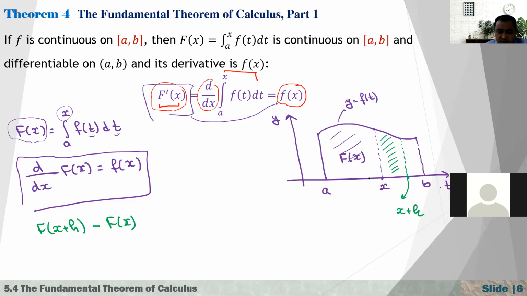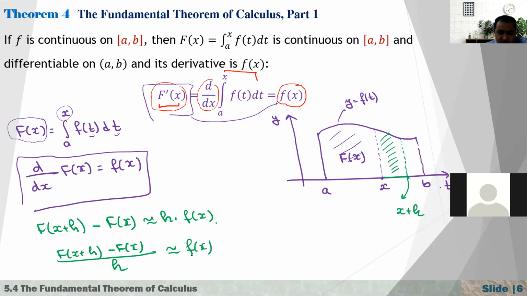So if you approximate this, I can approximate it with this thing, right? I just choose one point, the value of the function, and it's approximately equal to the area of the rectangle, which is h times f of x. Okay. So now if you divide both sides by h, then I will have F of x plus h minus F of x over h is approximately f of x.